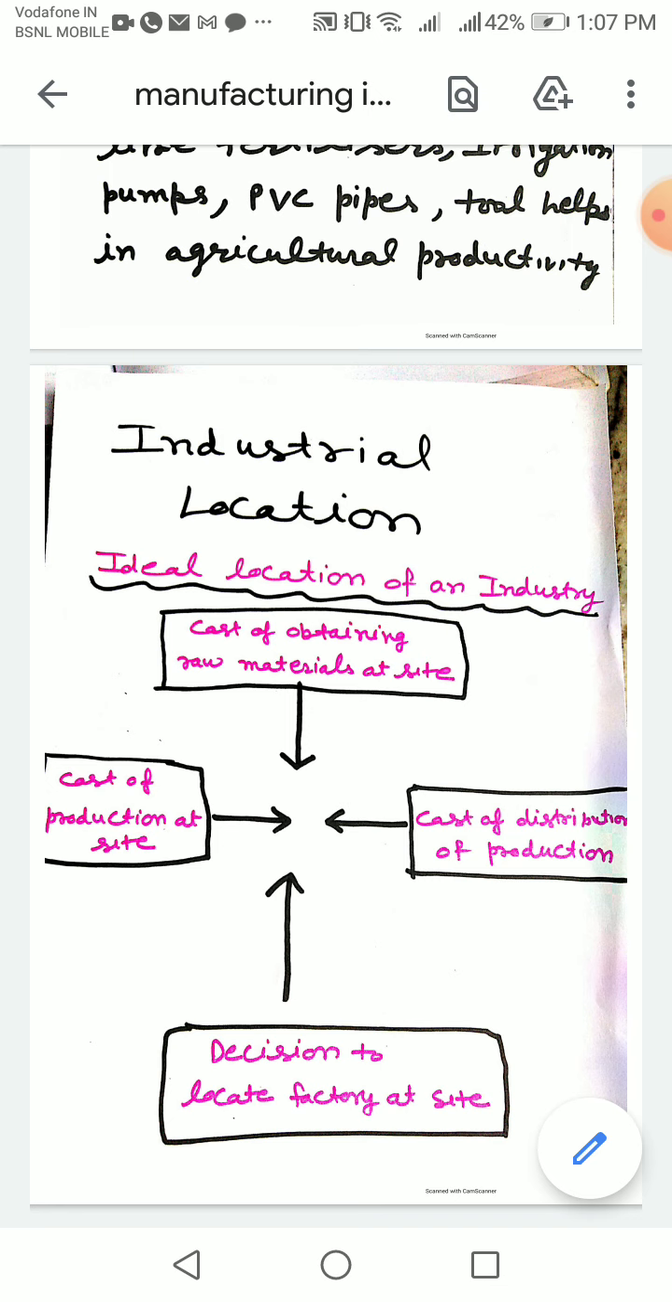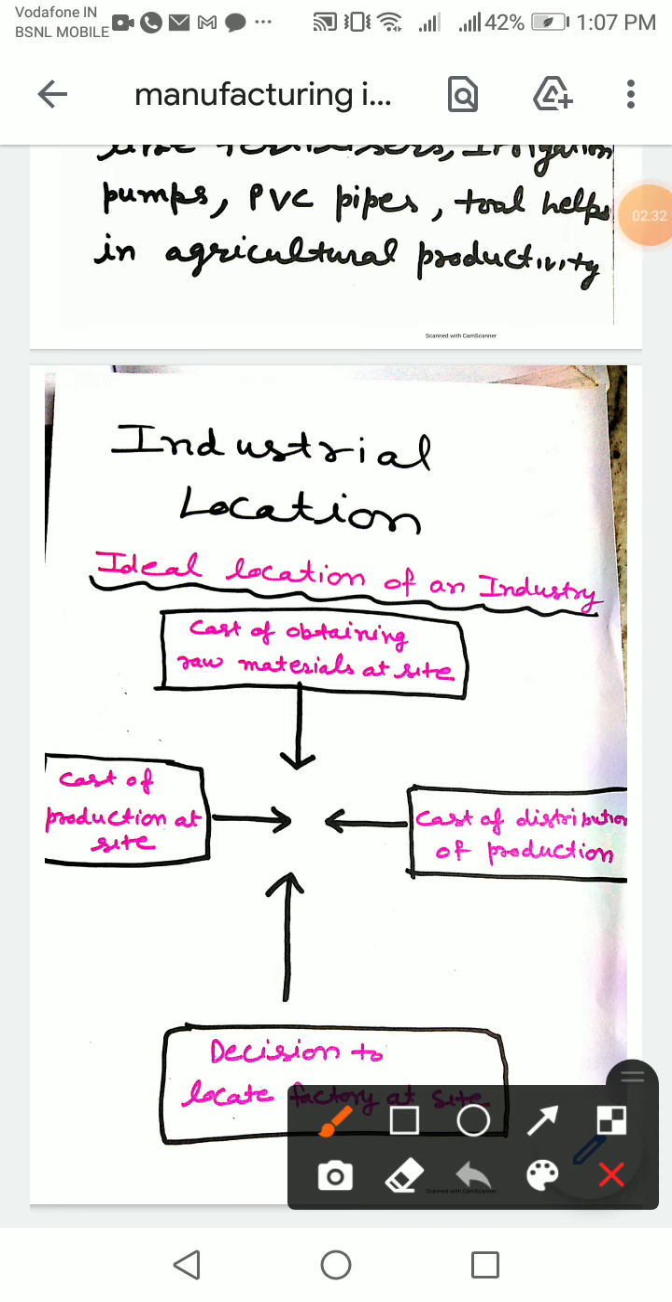See this flow chart, ideal location of an industry. Decision to locate a factory at a site. We will see the cost of obtaining raw materials at the site, whether the raw materials are cheap or not, available easily or not. Then the cost of distribution of production, whether it is cheap or not. And the cost of production at the site, whether the cost of production at that place is high or not. So these are the factors.